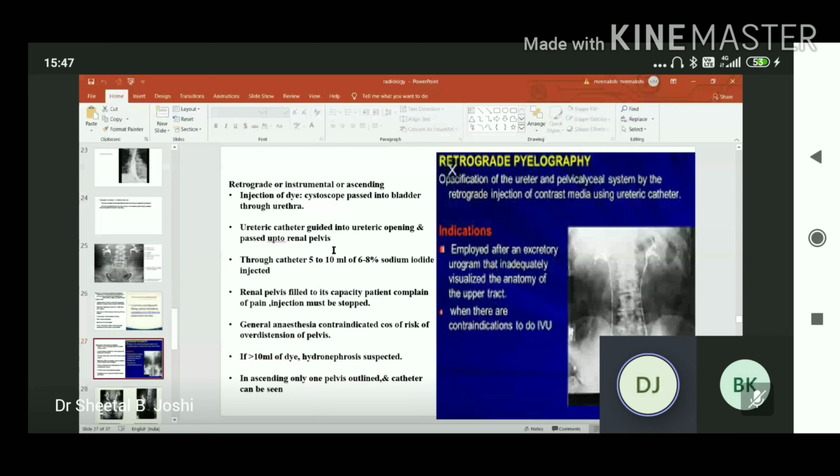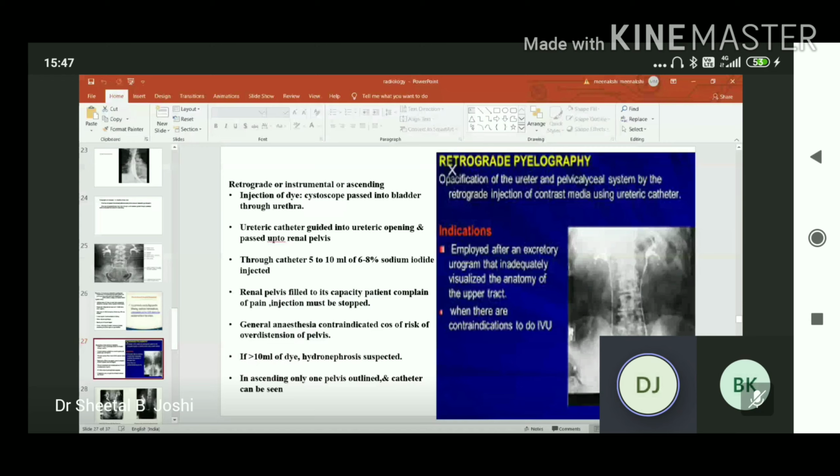The retrograde instrumental or ascending pyelography. Here, for the abdominal preparation, before 8 hours of the procedure no oral fluid is taken by the patient, discontinue all the diuretic drugs, and empty the bladder before the procedure. In this, the cystoscope is introduced into the bladder through the urethra.